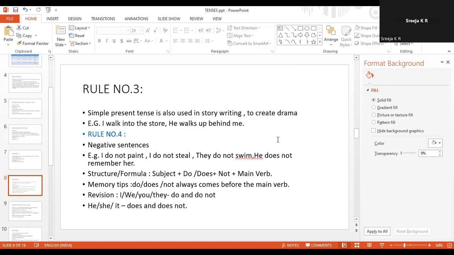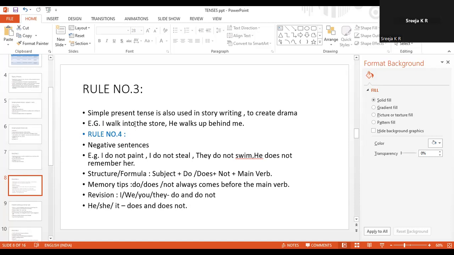For example, I walk into the store. That is simple present tense. It is also used to describe the time of an action in order to create drama and also to write a story.